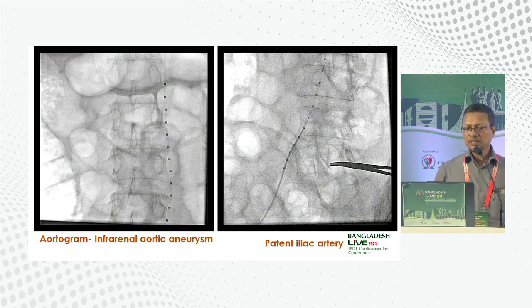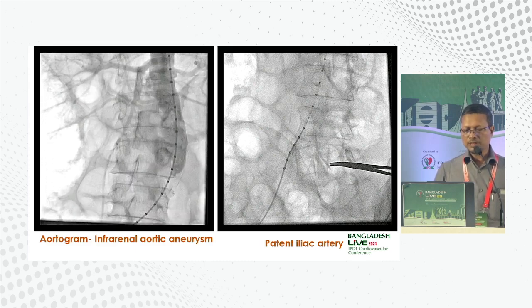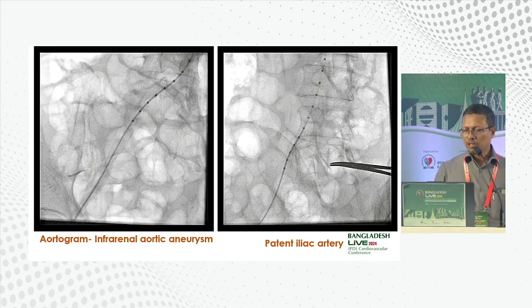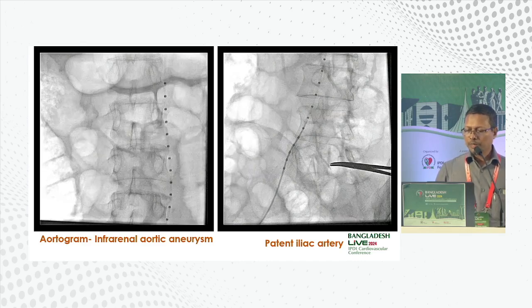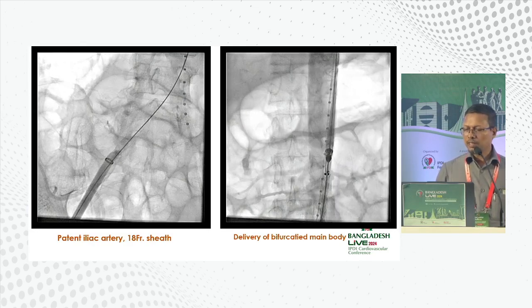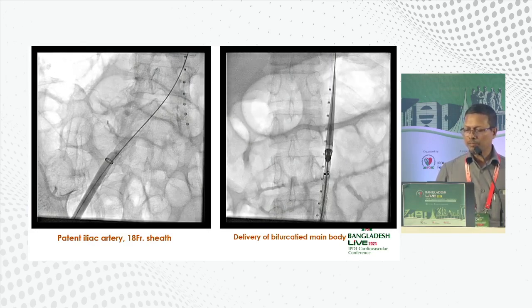We can see this is a live case, this aortogram, we can see this is infrarenal aortic aneurysm. And the second picture shows patent iliac artery. The right iliac artery is patent, and the right one shows delivery of the bifurcated main body.